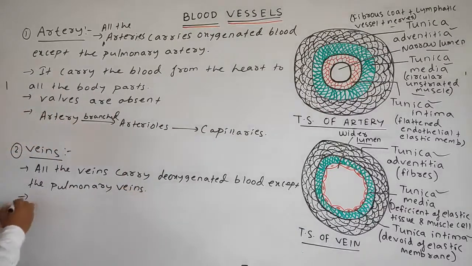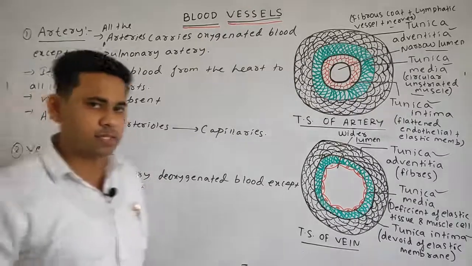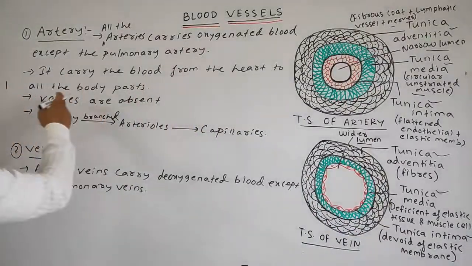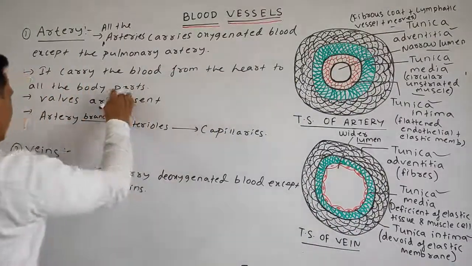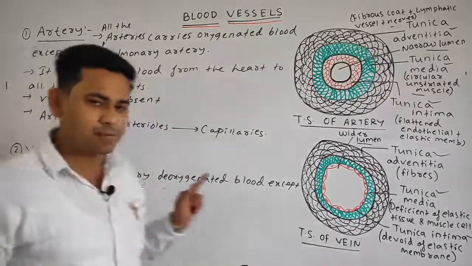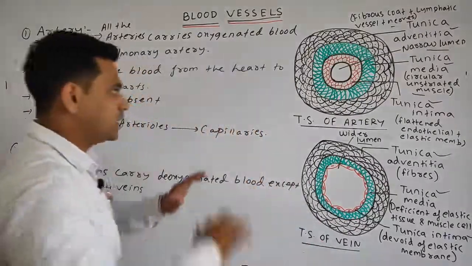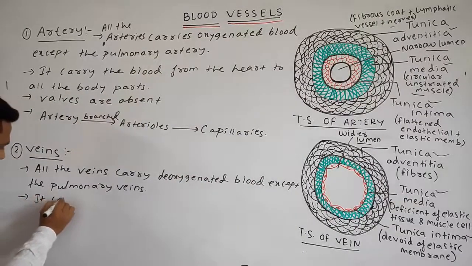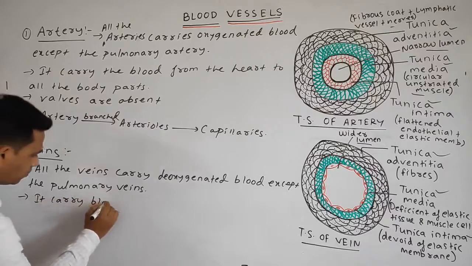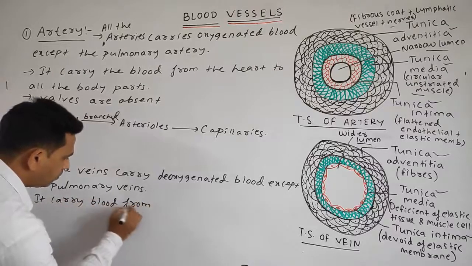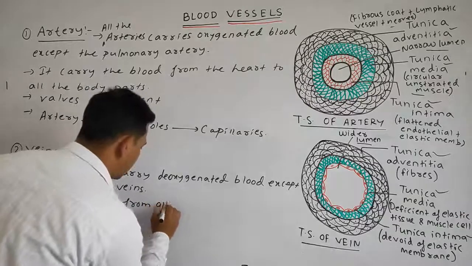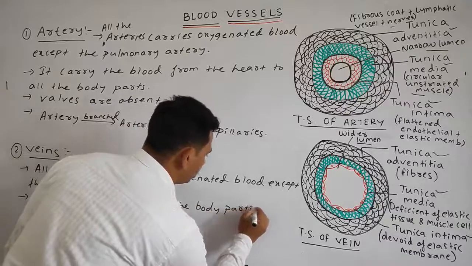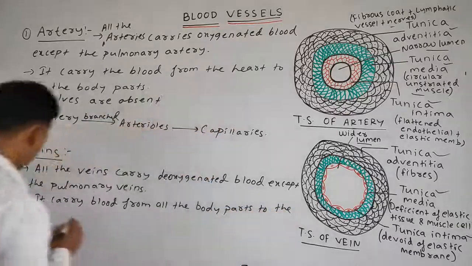Next, the veins carry the blood from all the body parts into the heart. We have written from the heart to the body parts for arteries, and the opposite in the veins. Veins help to carry the blood from all the body parts to the heart.